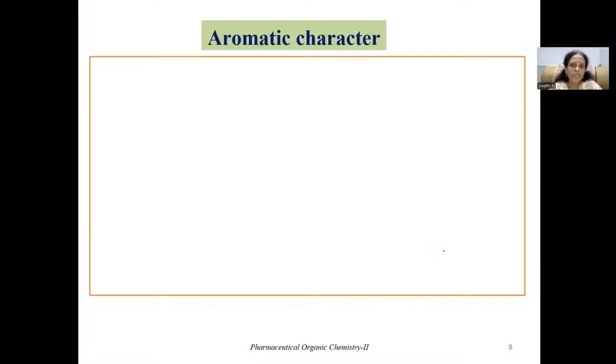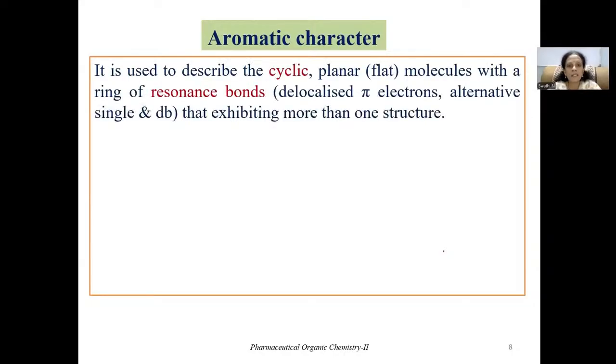Now, let's jump into the last topic of today's session, that is aromatic character and Huckel's rule. Now that you have learned about resonance structures of benzene, resonance energy of benzene and orbital structure of benzene, the next important property is known as aromatic character. This particular term is used to describe cyclic planar molecules which have delocalized pi bonds. And also these structures exhibit more than one structure. That means they exhibit resonance phenomena.